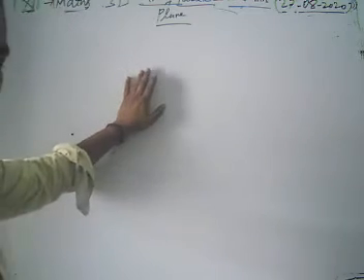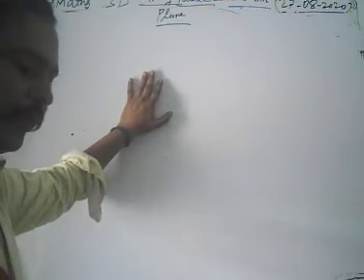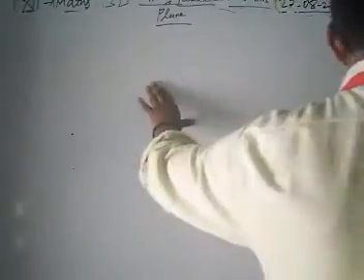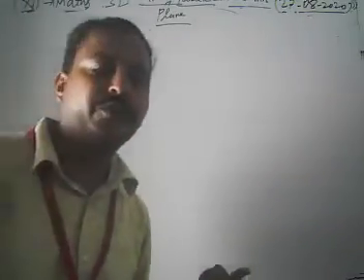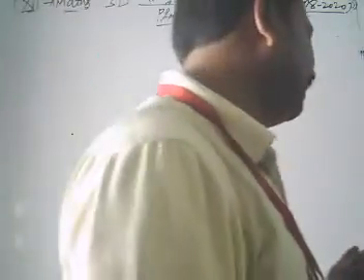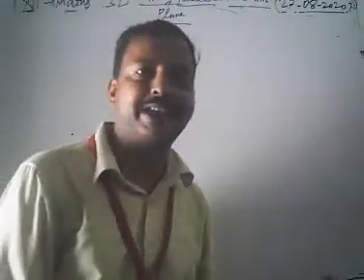The first is known as the normal form of the plane. In the first case, the normal to the plane and the distance from the origin are given, and then we are going to find the equation of the plane.